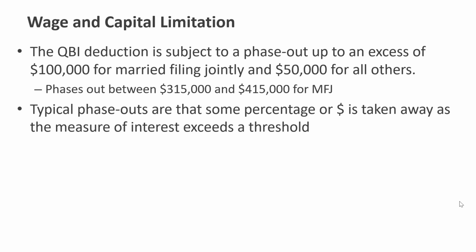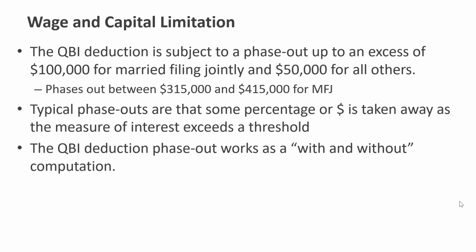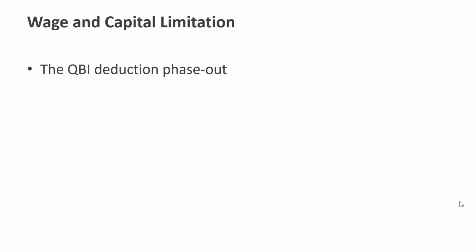Typically phase-outs are some percentage or dollar amount taken away as the measure of interest exceeds some threshold. So in this case, as taxable income exceeds $315,000, some percentage is taken away. This one works a little differently and uniquely because the QBI deduction phase-out works as a with-and-without computation. Let's roll through an example.